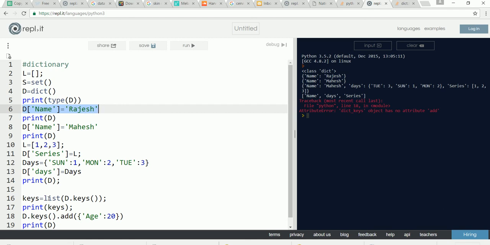Dictionary keys only gives you the list of keys. It doesn't allow you to include any key. If you have to include the key, you have to include the key value pair in this way.